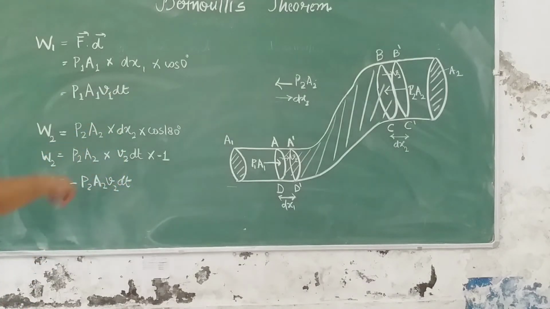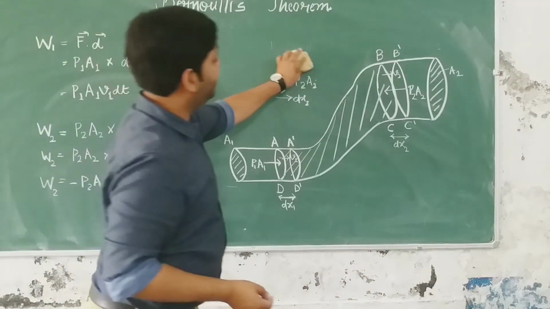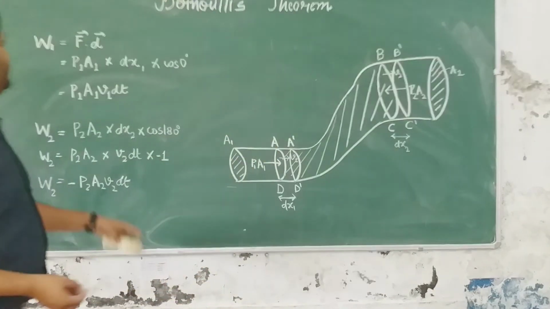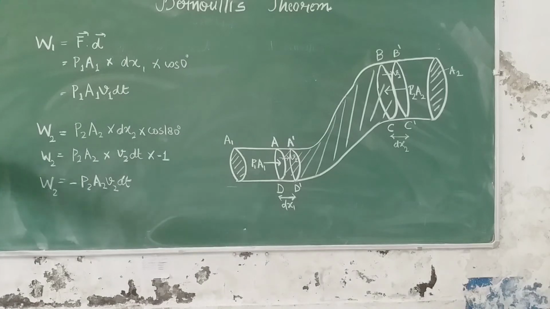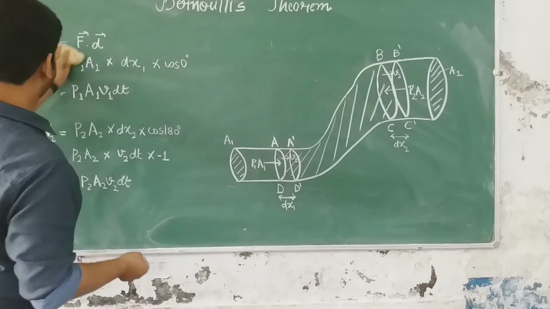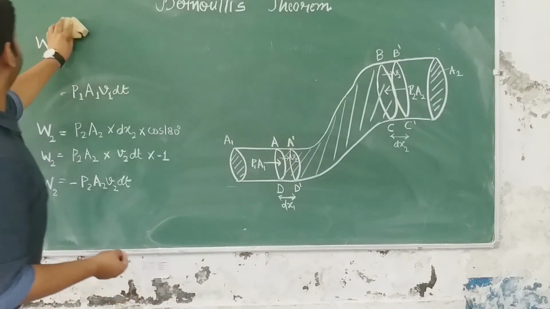Now write this down, and I am going to erase because there is no other space. So please write down this and then I am going to solve it further. Okay? I hope everyone has noted. So now let us calculate the total work done. The total work done will be equal to W1 plus W2.